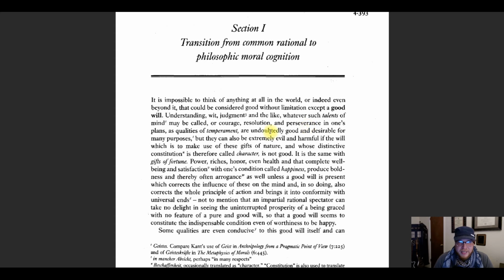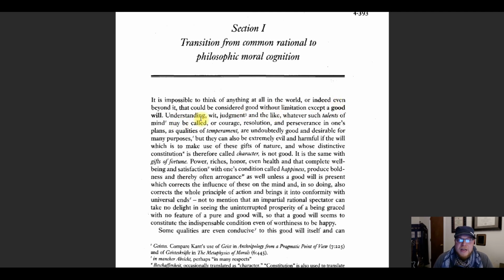So what does that look like? And in order to answer that question, let's take a look at the beginning of another one of his works, The Groundwork for the Metaphysics of Morals. So Kant starts the Groundwork for the Metaphysics of Morals saying this: it's impossible to think of anything at all in the world, or indeed even beyond it, that could be considered good without limitation, except a good will.